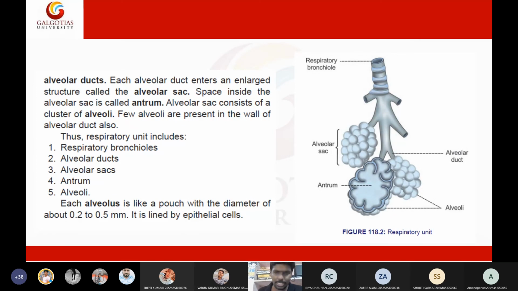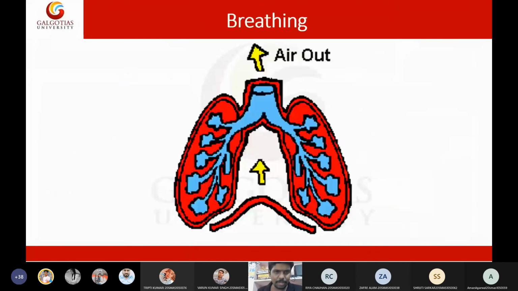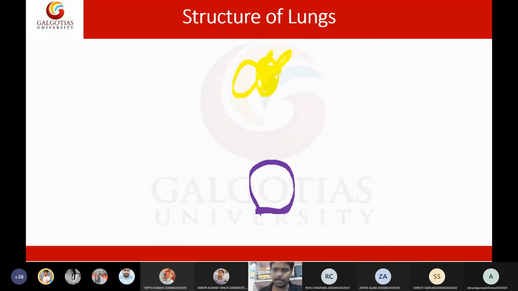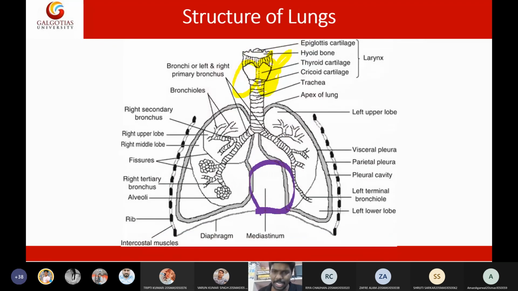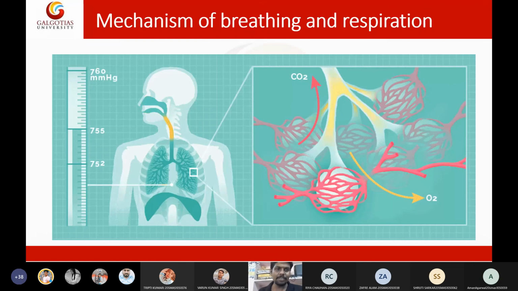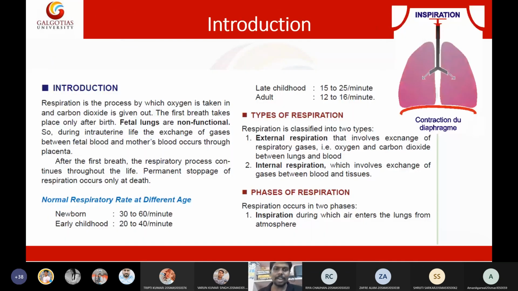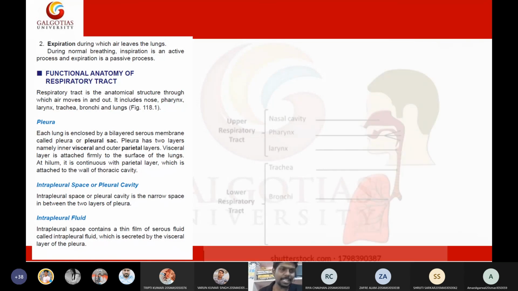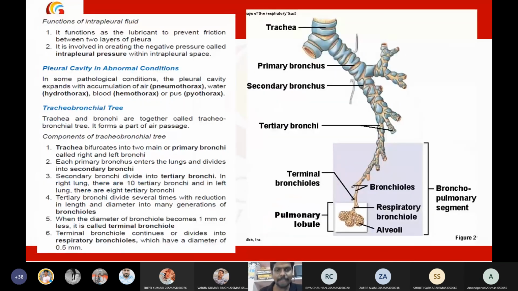So that's all about today's lecture, students. A brief revision of today's lecture. We discussed the parts of the upper respiratory tract and lower respiratory tract. Then we discussed the structure of the lungs and the pleura of the lungs. Then we discussed the difference between ventilation and respiration, then the normal respiratory rate. Then we discussed the types of respiration, external respiration and internal respiration. Then inspiration and expiration. Then we discussed the significance of the pleura and abnormal conditions of the pleural cavity.